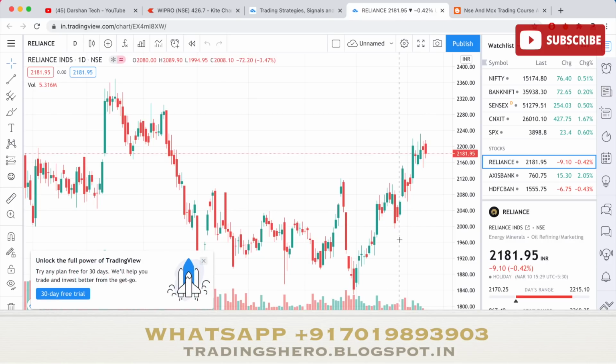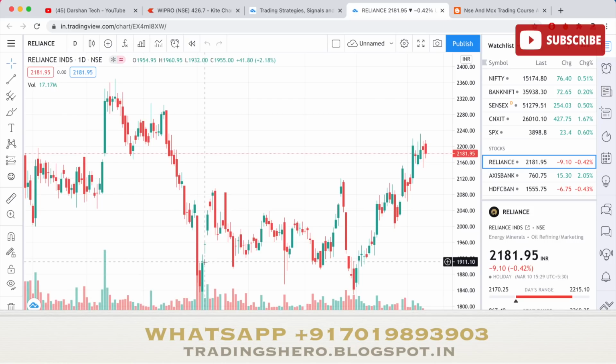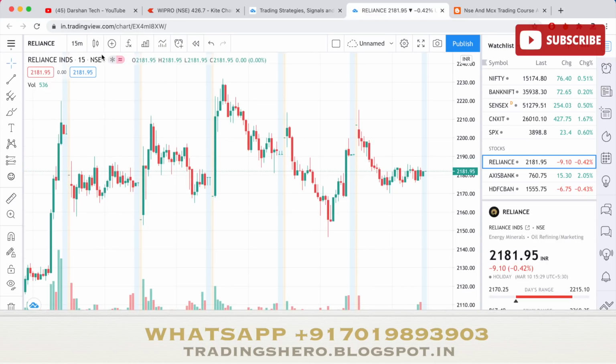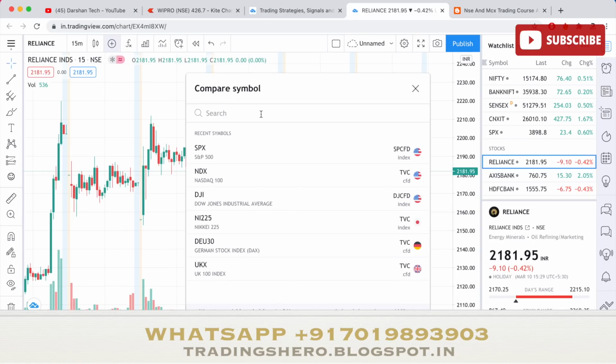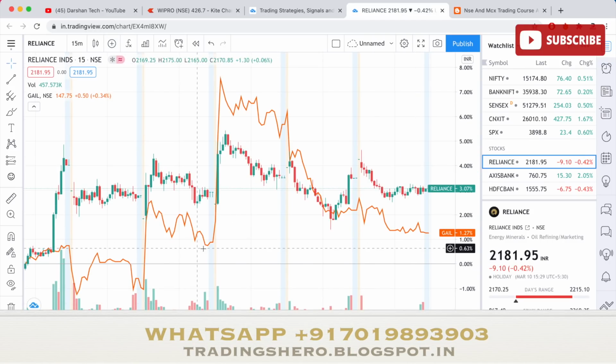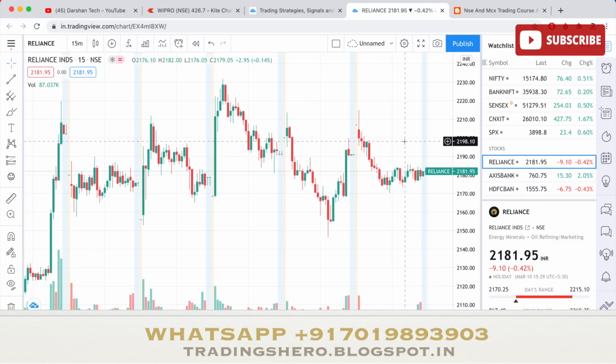When you click on the full view, this is how the chart loads, and here you get a lot of interesting things. Firstly let's start with here. This is a time frame where you can select. And this is a candle style, what you want, so let us keep it as a default candle, and here you can compare or add any stock. This is Reliance that I'm opening, so if you want to compare with any other stock, I can just type it and I can easily compare. This red line is the other stock, that is GAIL. Got it? If you want to remove it, I can click on it and remove it.